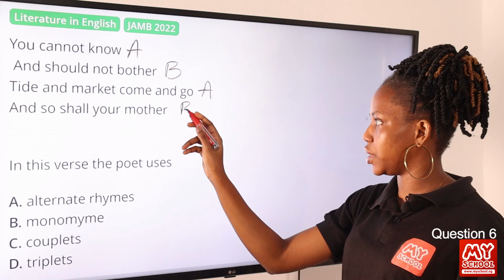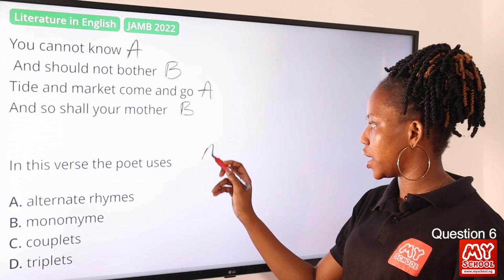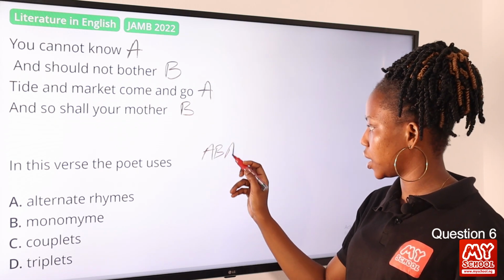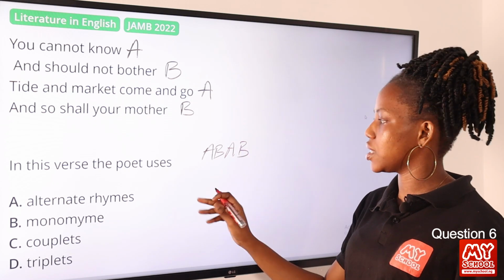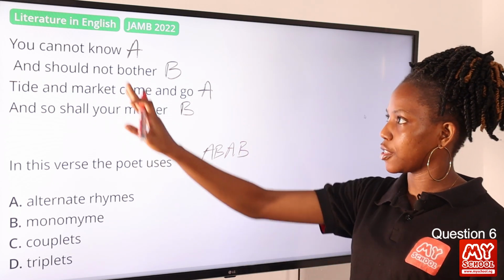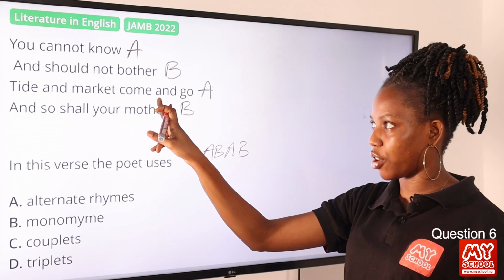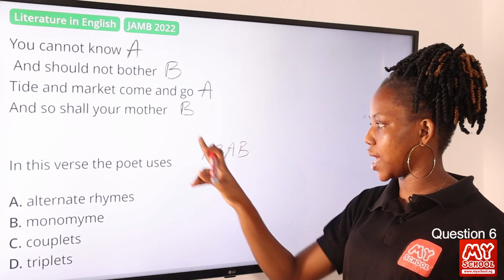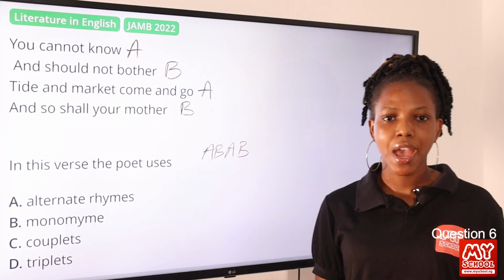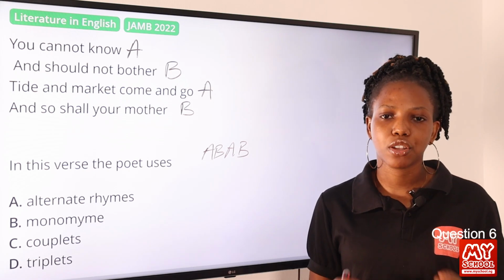So we give this B. So all together we have A, B, A, B. So this is alternate rhyme, when the first and the third has the same rhyme, and then the second and the third has the same rhyme. So this is alternate rhyme, and so option A is the correct answer to this question.